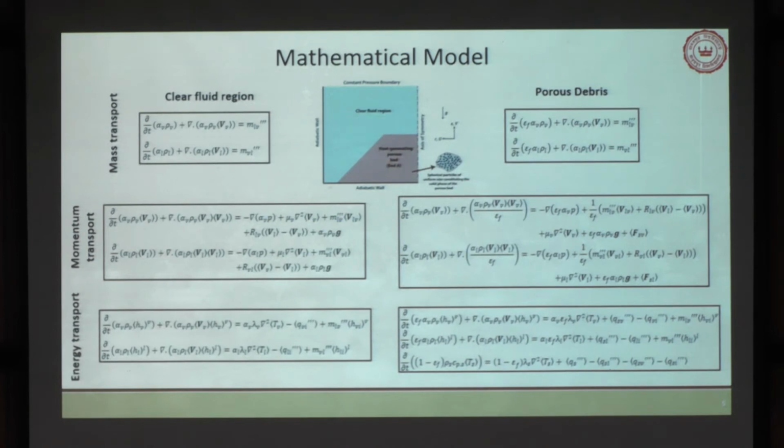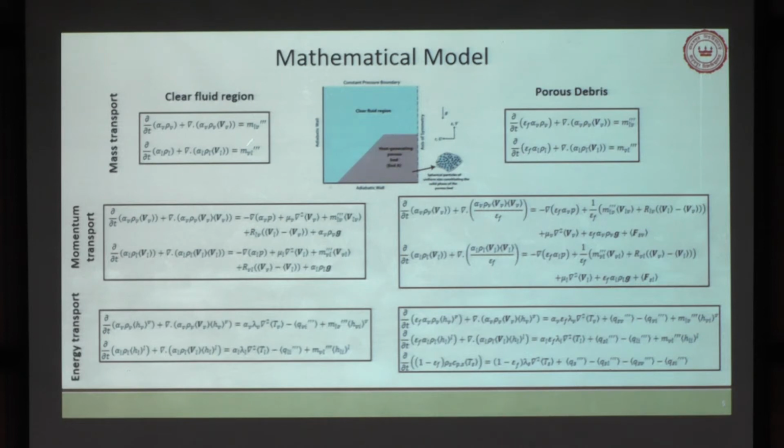Now, for our modeling, we have taken this kind of a domain. This is basically a cylindrical vessel where the liquid is there, and this is your porous bed, a heat generating porous bed. This bed is composed of spherical particles of a certain size. So for mathematical modeling, we can demarcate two regions clearly. One is your clear fluid region and another one is your porous debris region.